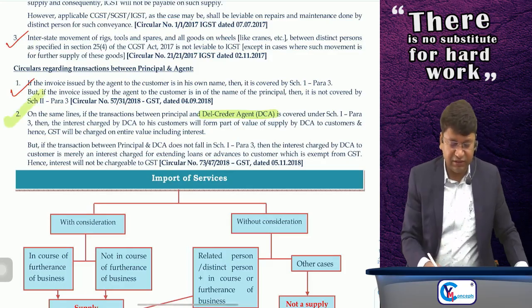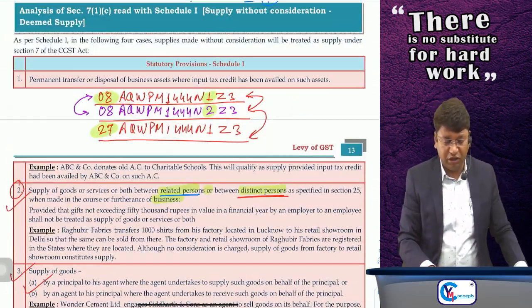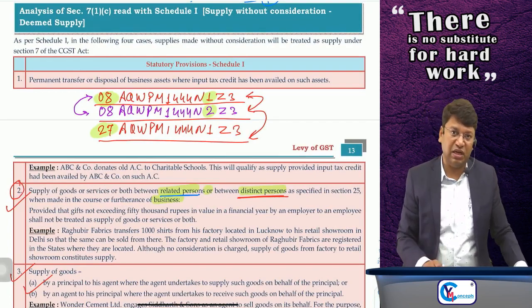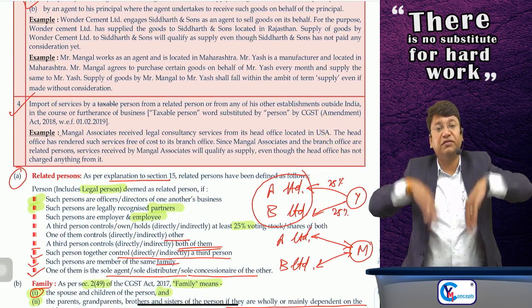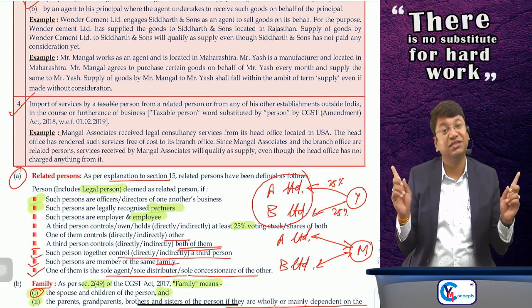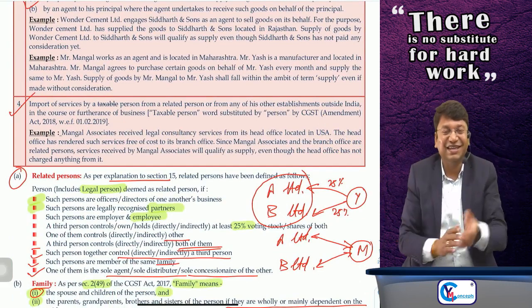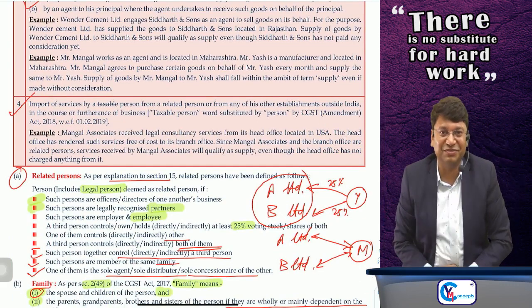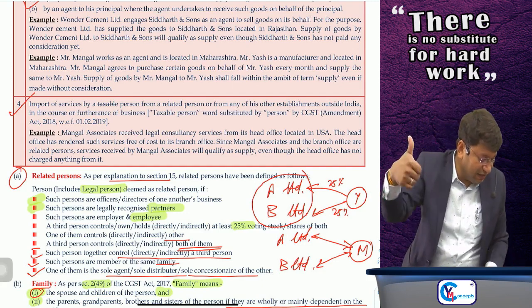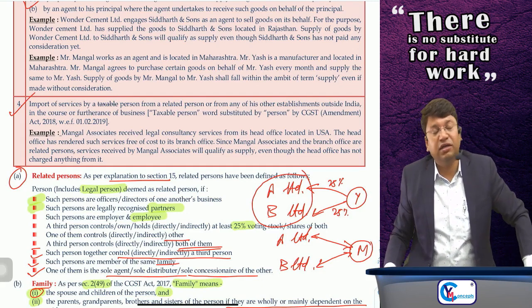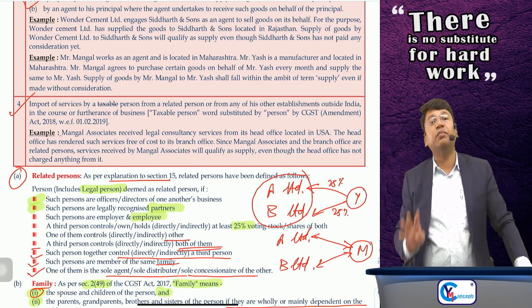Clear? Done. Sir, this is para number 3 of Schedule 1 along with the relevant circulars. Now coming to para number 4. Import of services. We are reading Schedule 1. Section 7, subsection 1, clause C, supply without consideration. Section 7(1)(c) says that although these are without consideration, they will still be supply, and for that Schedule 1 is given, in which 4 transactions are covered. We are covering now para number 4.